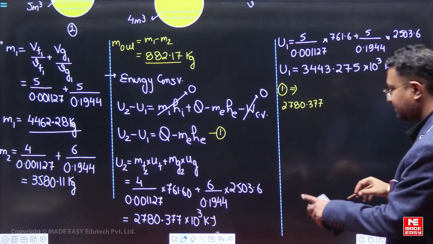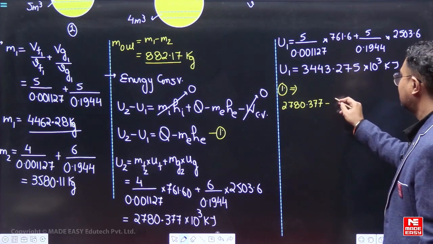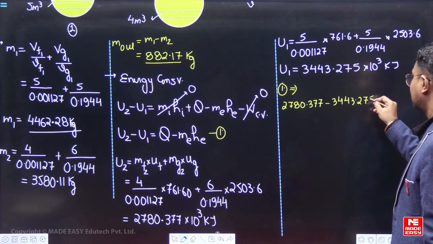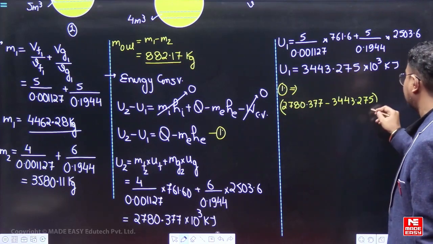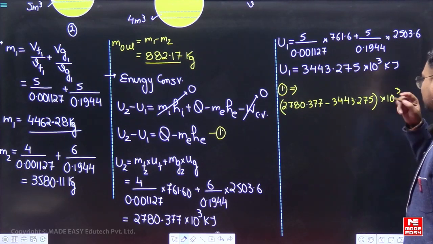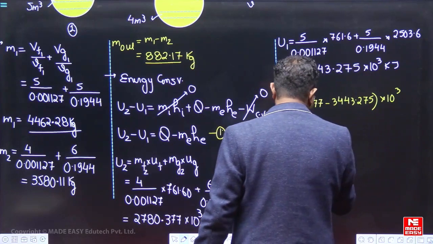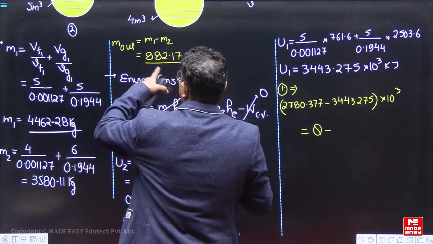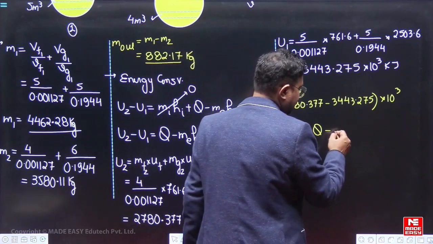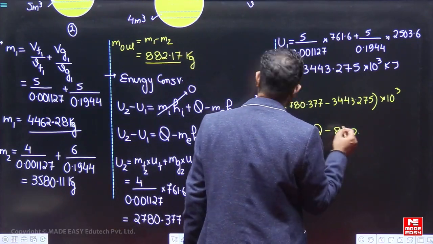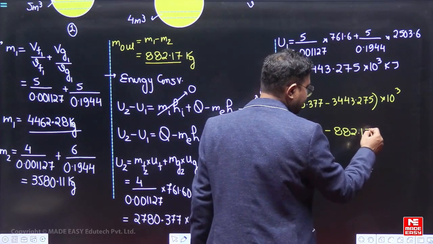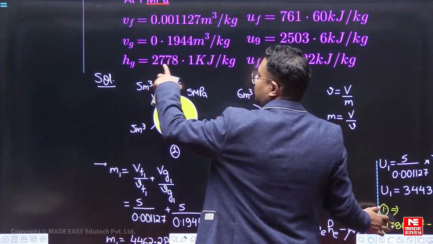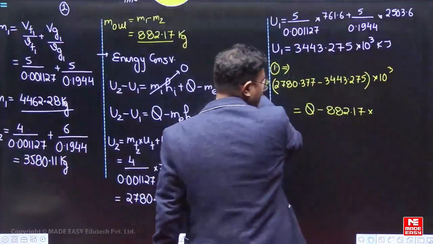है ना. This is U2 minus 3443.275, but into 10 to the power 3 for both of them, into 10 to the power 3 is equal to Q minus mass exit. How much is the mass exit? Mass exit is 882.17 into exit enthalpy, which is 2778.1.